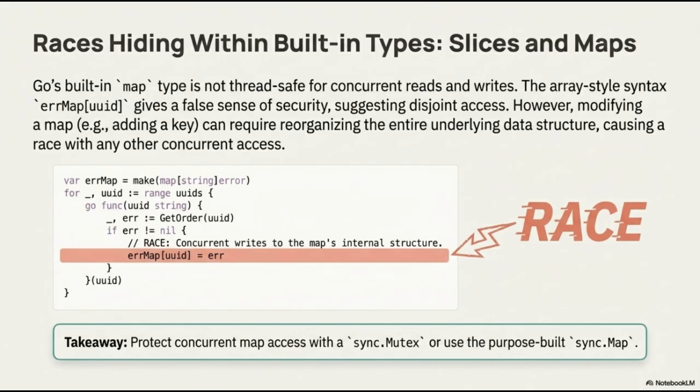While the array-style syntax of map access might suggest that concurrent operations on different keys are disjoint and safe, the underlying reality is different. Go's built-in map type is not thread-safe for concurrent reads and writes. As shown in the code example, launching multiple Go routines that write to the same map simultaneously creates a significant risk. This is because modifying a map, such as adding a new key, can trigger a reorganization of the entire internal data structure, leading to a race condition with any other concurrent access. To avoid these issues, always protect concurrent map access with a sync.Mutex, or utilize the purpose-built sync.Map for thread-safe operations.